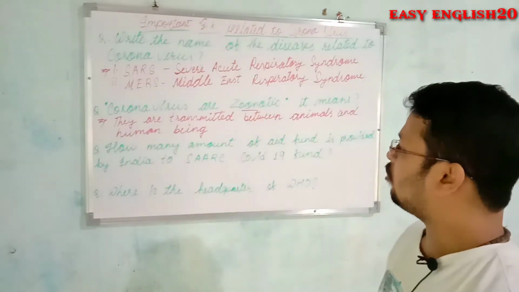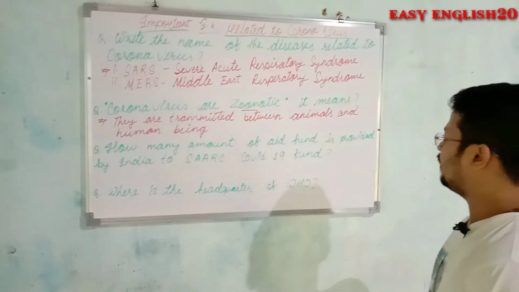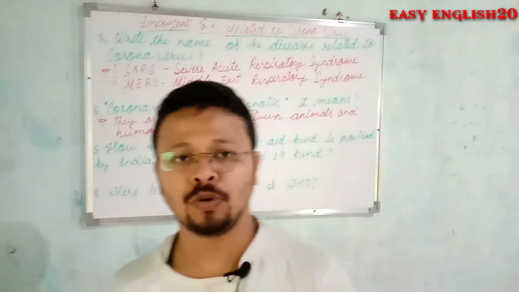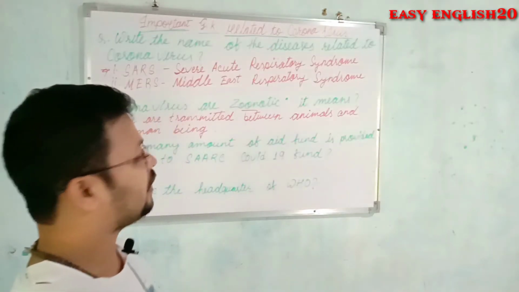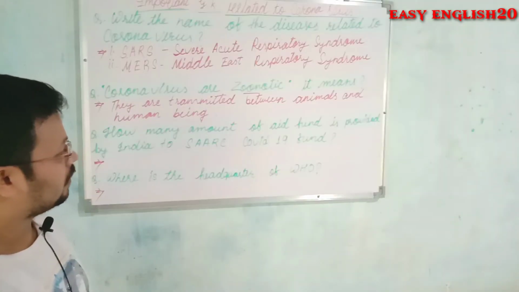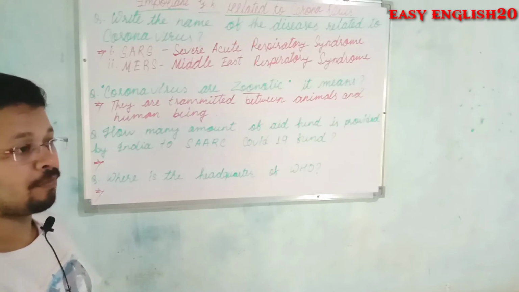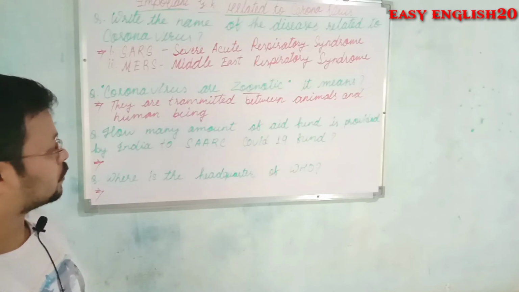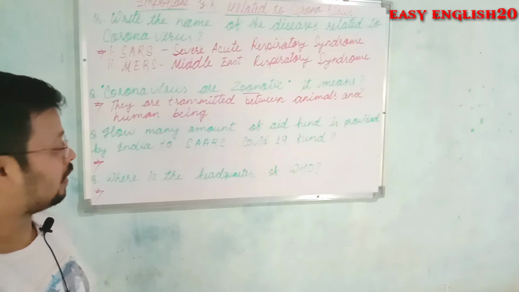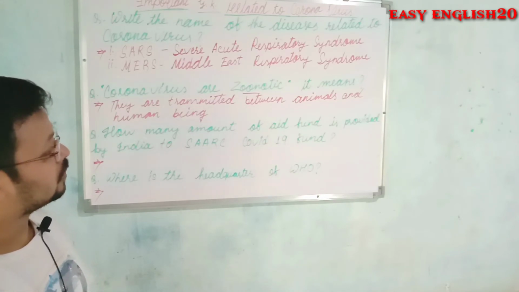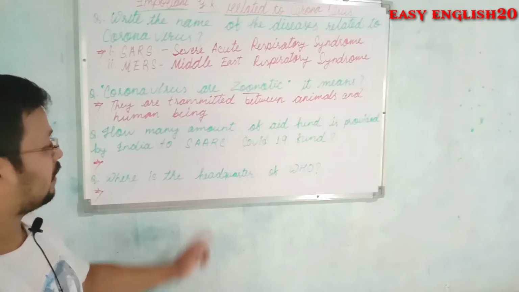The next question is, how much aid fund was provided by India to the SAARC COVID-19 fund? Countries of SAARC raised a fund to help with the COVID-19 pandemic situation. India also provided a large amount of money to the COVID-19 fund of SAARC. And what is SAARC?